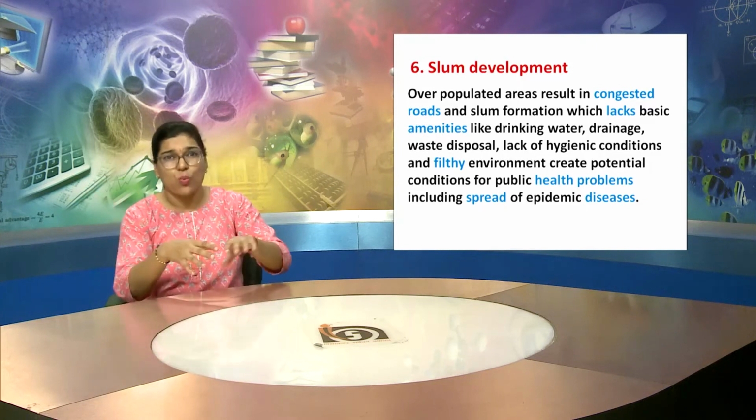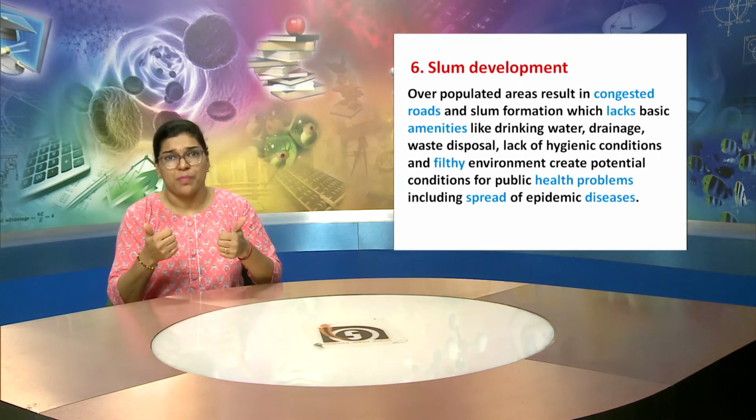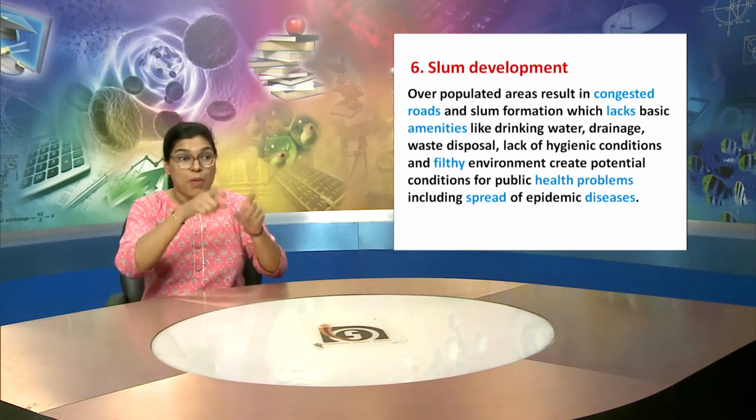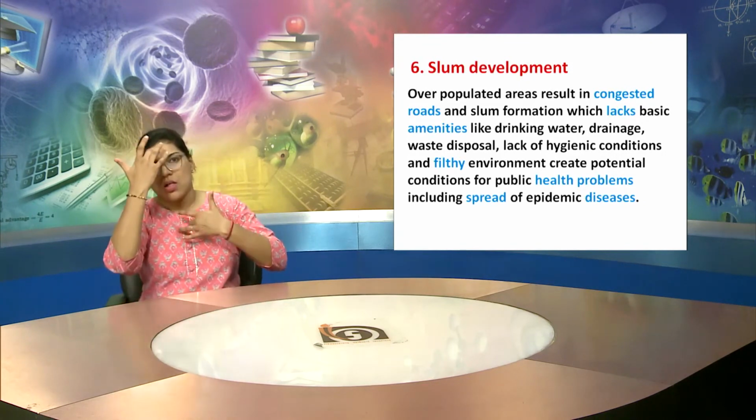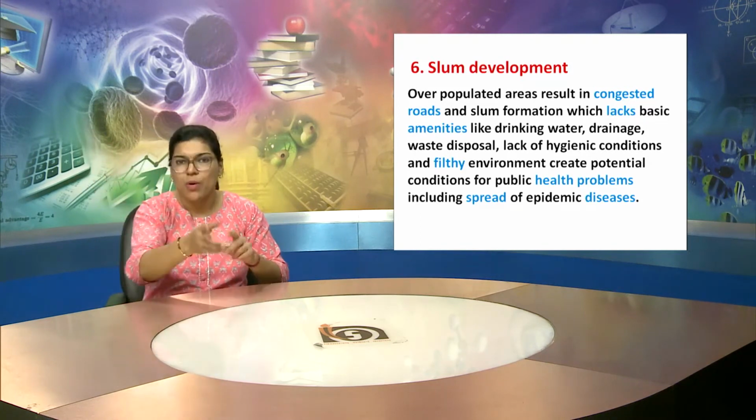The filthy environment creates potential conditions for different kinds of public health problems, including the spread of epidemic diseases.